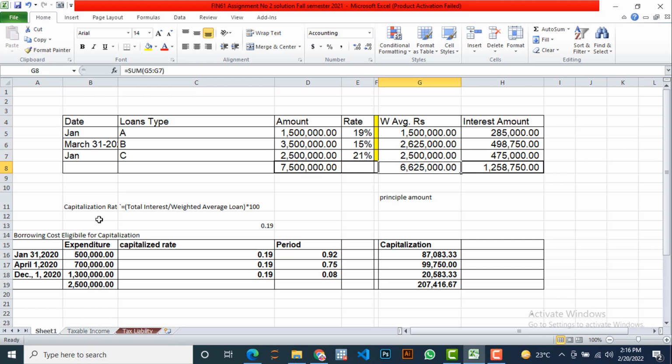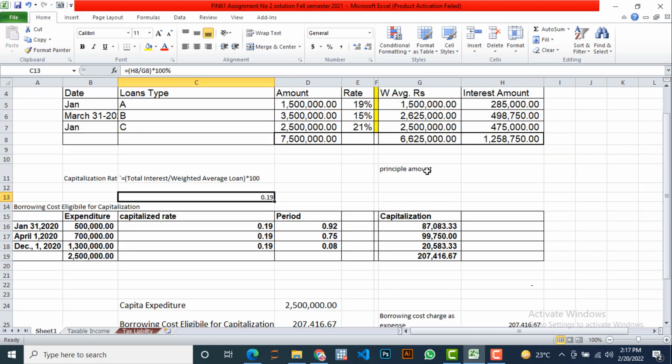In the next step, I am going to find the capitalization rate. What is this? It is equal to the total interest amount or borrowing cost divided by the weighted average loan, this column, into 100. So 0.19% rate we have obtained, which is called the capitalization rate. So total interest, see here, H8 divided by G8 into 100.